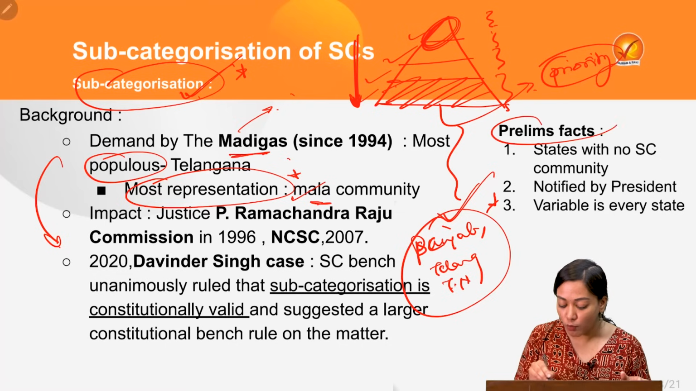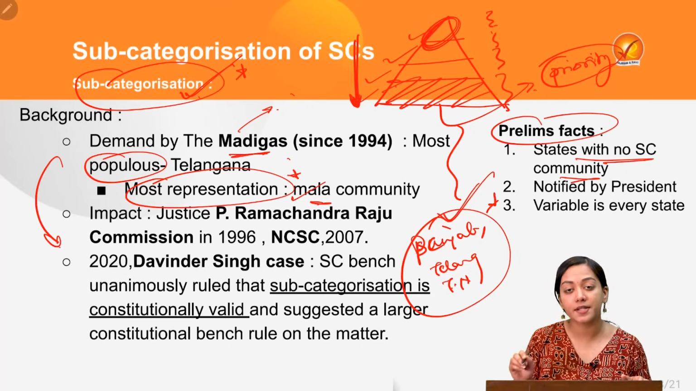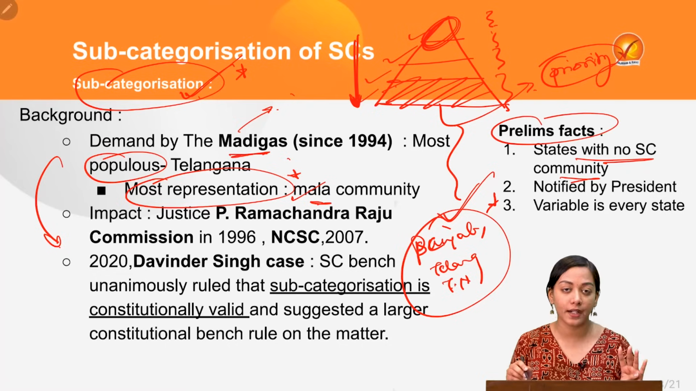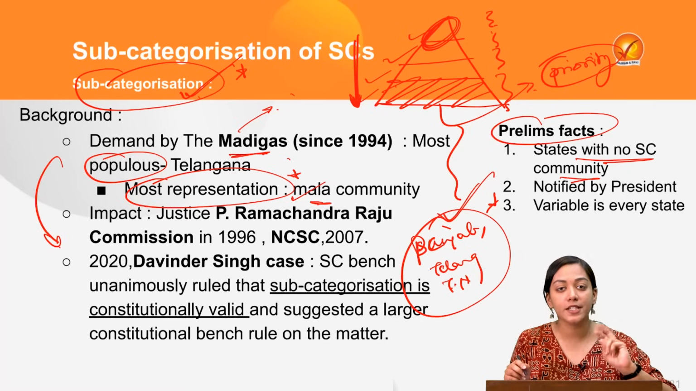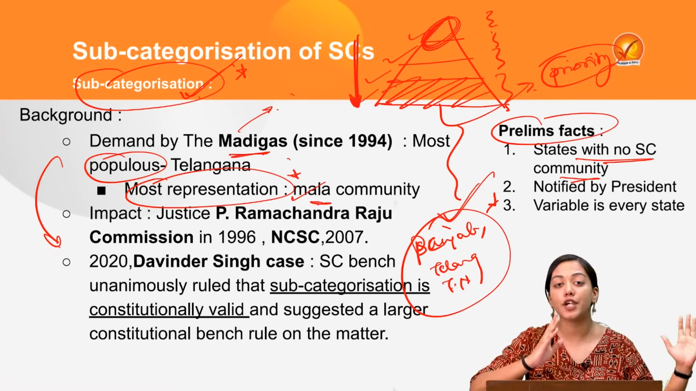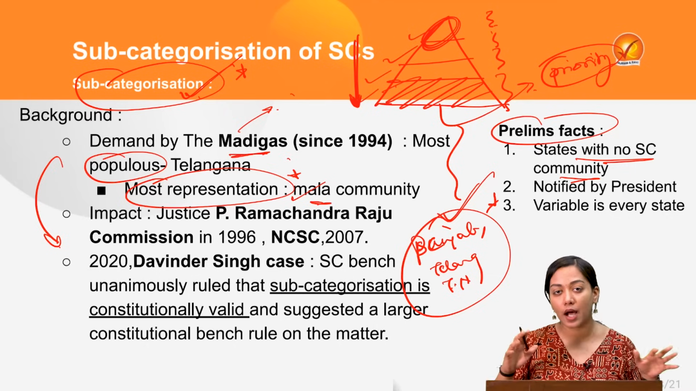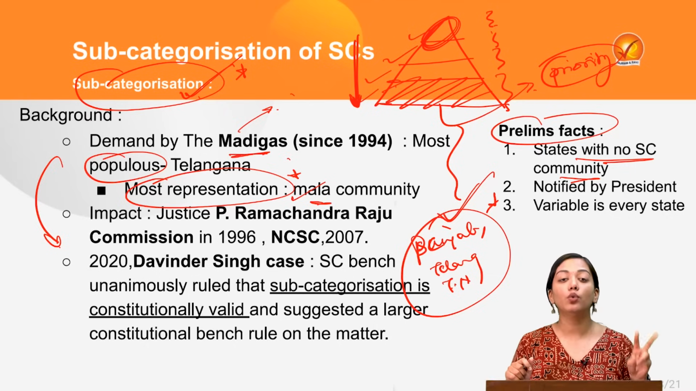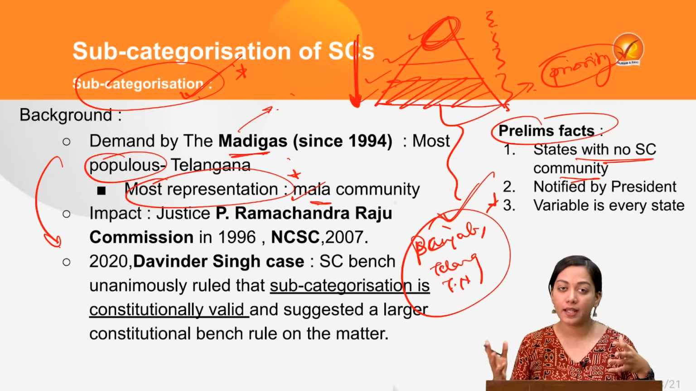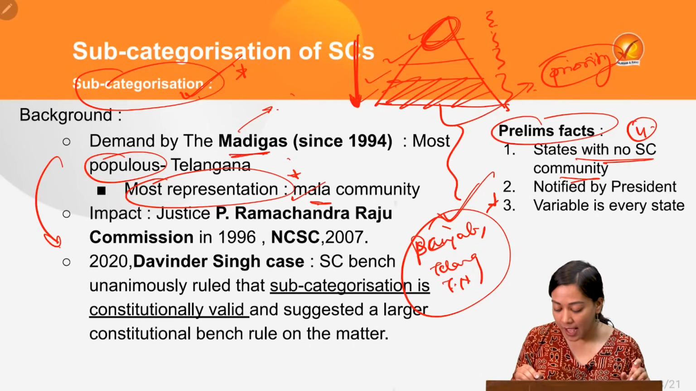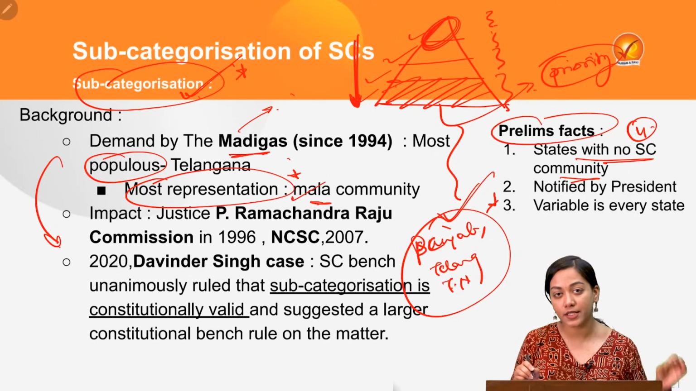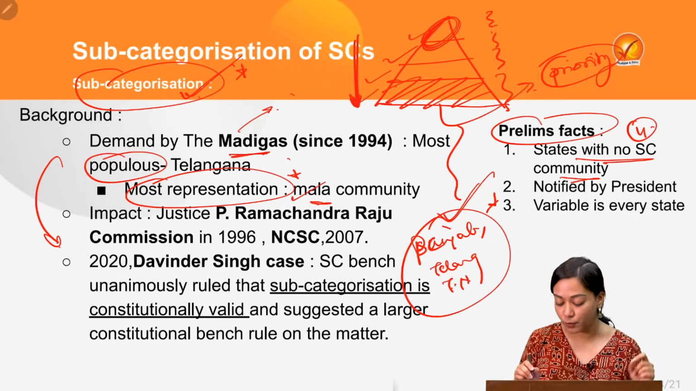First of all, what are the states with no scheduled caste community? There are a total of 4 states in India. 2 are from Northeast, one that is Arunachal Pradesh, second is Nagaland, because the majority is scheduled tribe, so there is no scheduled caste designated over there. Then 2 are the island territories, the Lakshadweep Islands and the Andaman and Nicobar Islands. So these 4 have got no scheduled caste community. This is important from the prelims point of view.